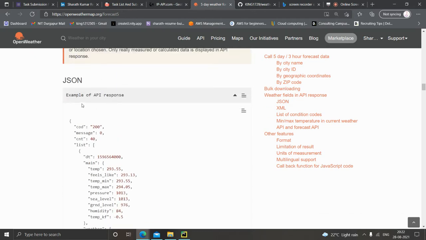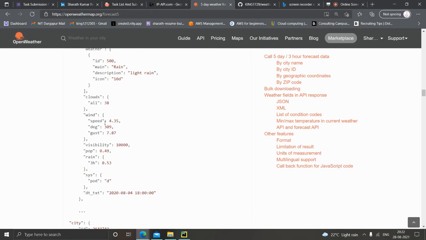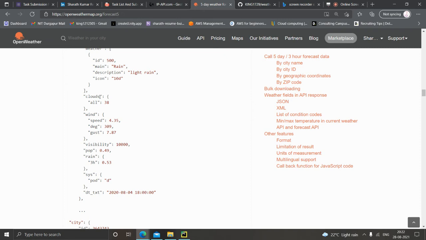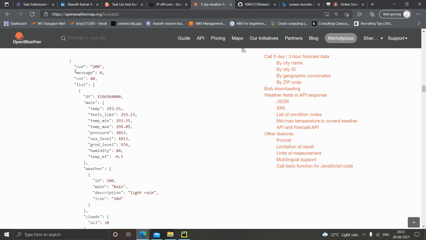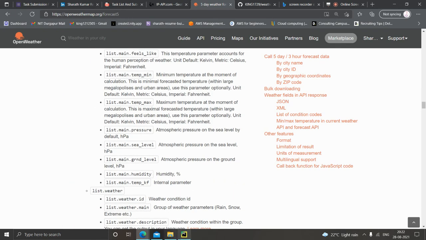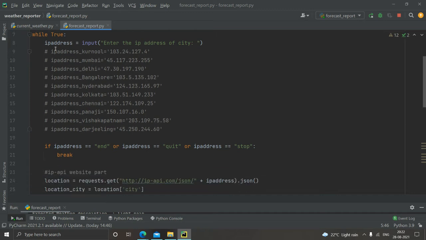As you know, it will be returning the temperature and all the stuff, the wind speed, the rain or description, and city details, cloud details. All these things will be written in a JSON format, and we would be using a few of them which are very important to us. So let's see the code. Yeah. So basically, the first thing is we would be assigning a user API key. This would be different for different people. You should create your own API key.